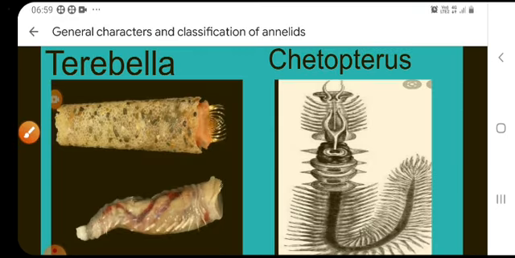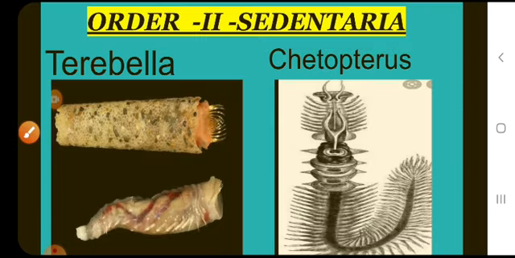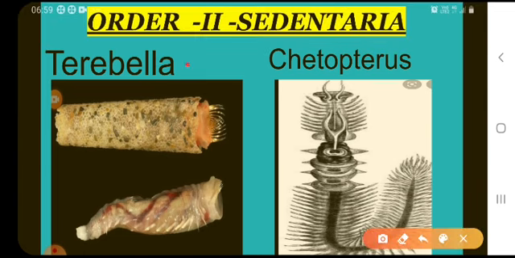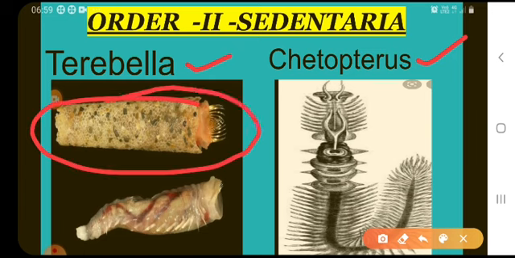The next order is Sedentaria. The best examples are Terebella and Chaetopterus. These are tube dwelling polychaetes. They develop many modifications in external form and feeding habits. The tubes are made of sand grains and other foreign substances.